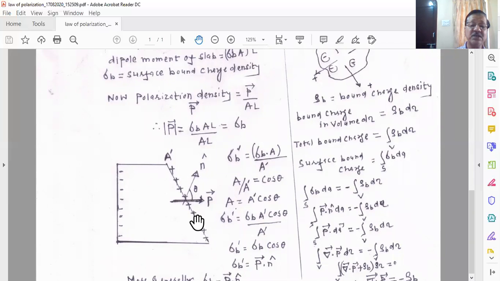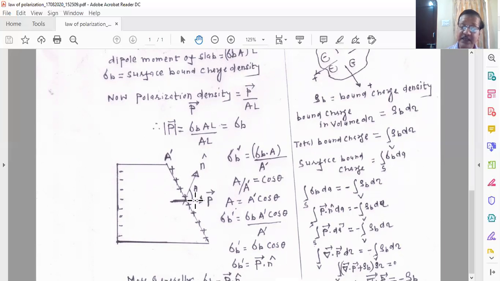In that case, if the face is not exactly square and it is inclined, then your polarization vector P is not exactly parallel with the unit vector n, but your vector P is making angle theta with the external normal which you draw over the face. So this angle is theta.